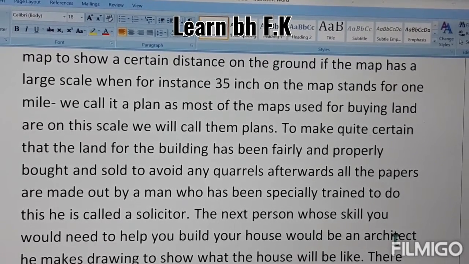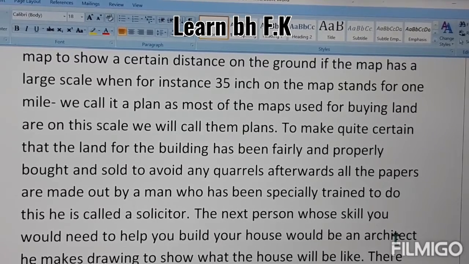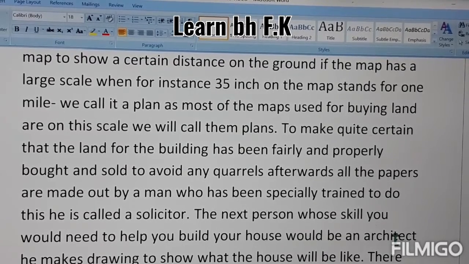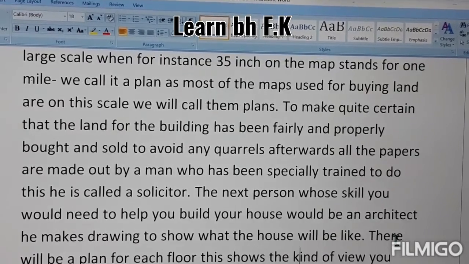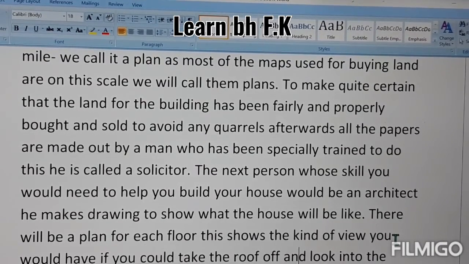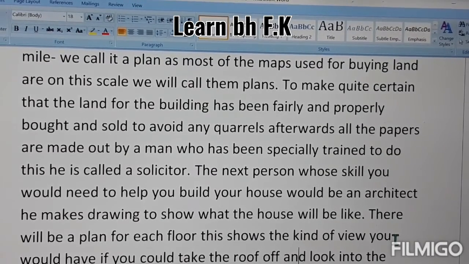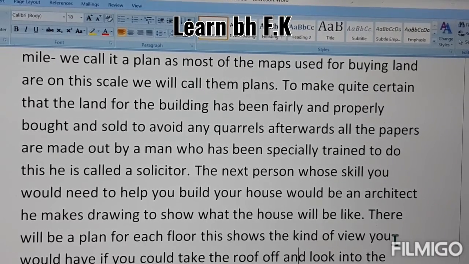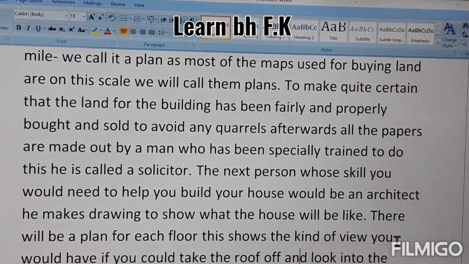An architect is a person who makes drawings to show you what the house will be like. There will be a plan for each floor. It means the architect will design a plan for each floor and show you, and if you like that plan, then you will agree on it.